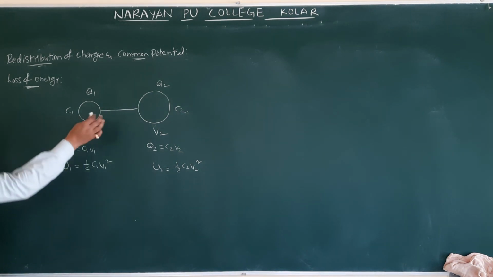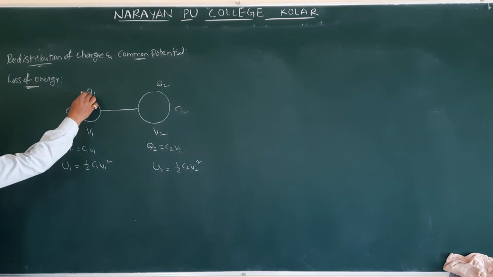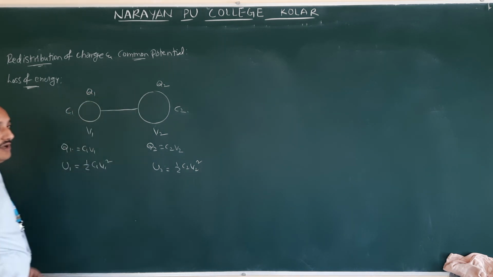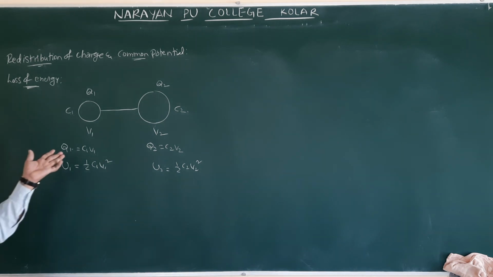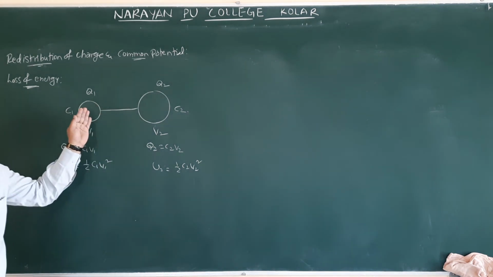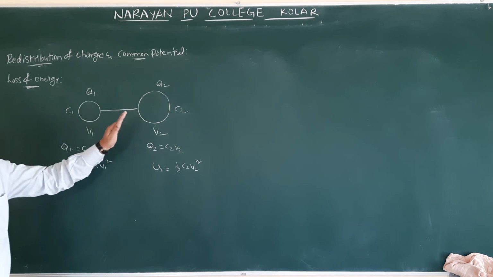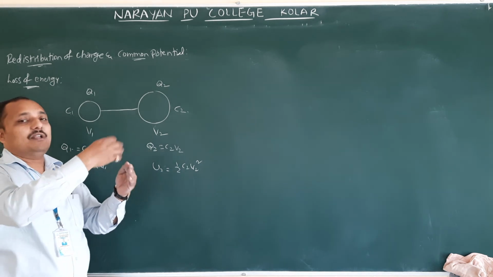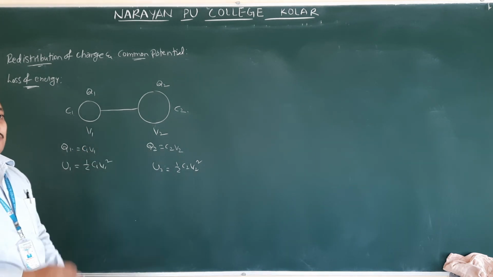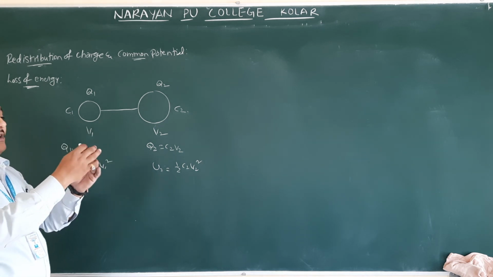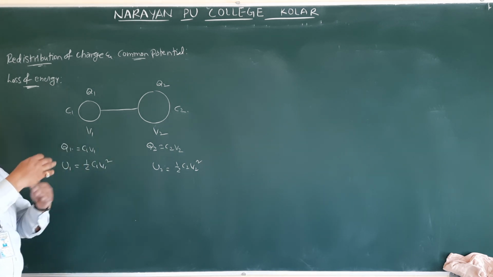Whenever we connect these two like this, the charge is going to flow, from high potential to low potential. Up to what time will it flow? Till both the potentials become equal. Take a hot body and a cold body: heat flows until the surrounding temperature and the hot body temperature become equal.